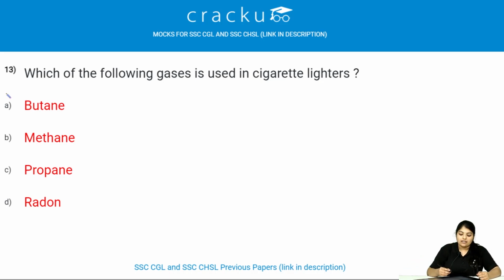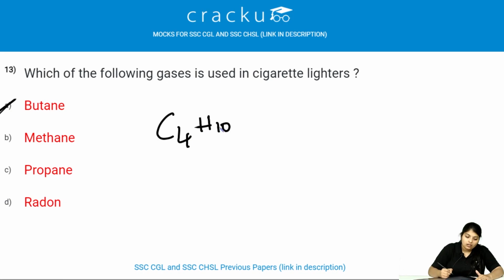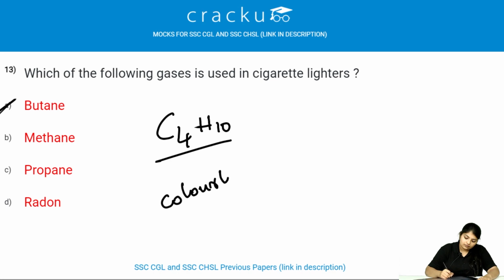Which of the following gases is used in cigarette lighters? Butane is used in cigarette lighters. The formula of butane is C4H10. We'll see why butane is used in cigarette lighters. It is colorless and easily liquefied gas used in gas type lighters, cigarette lighters and also butane torches.